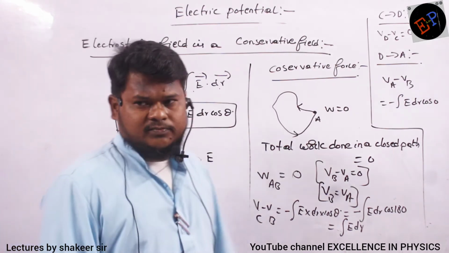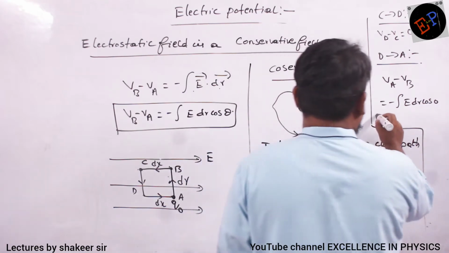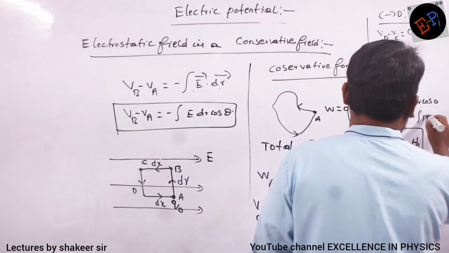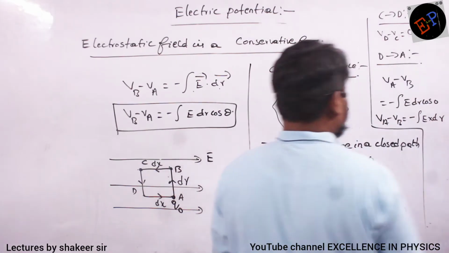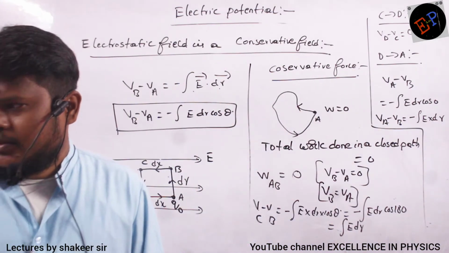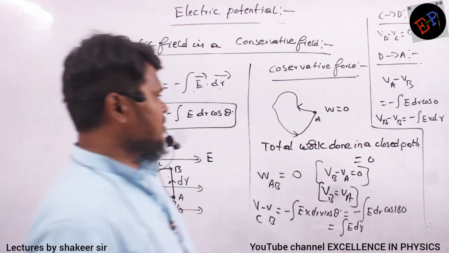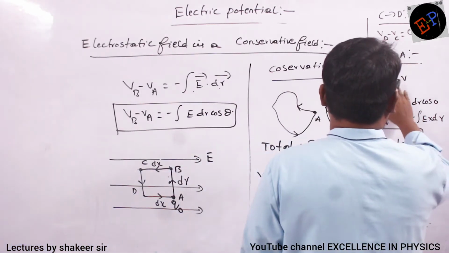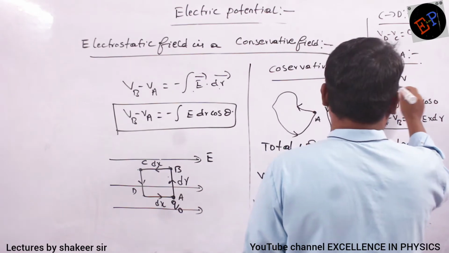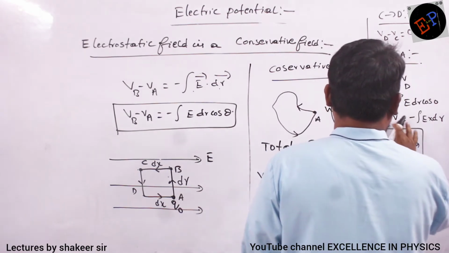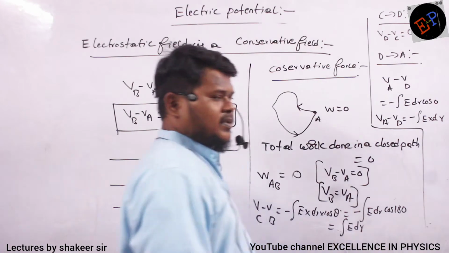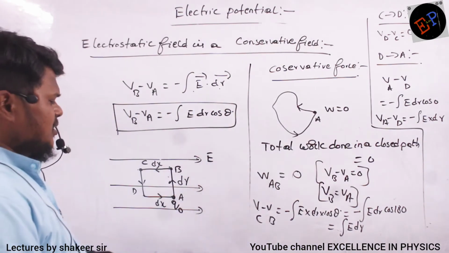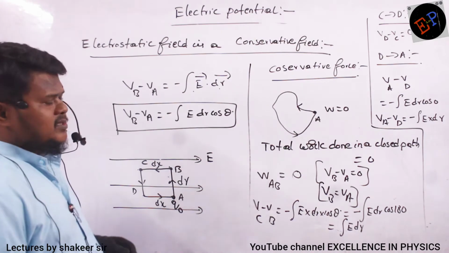Cos 0 is 1. Sorry, D to A, so I have to write VA minus VD. Clear? So this is the total amount of potential differences between these points.